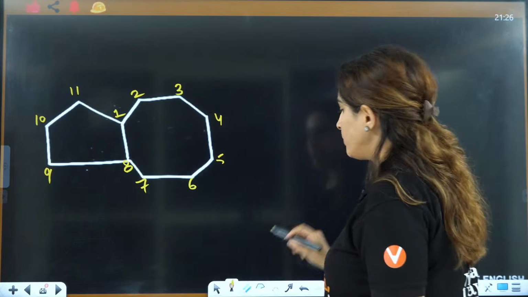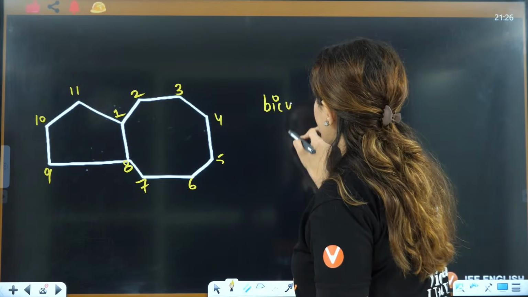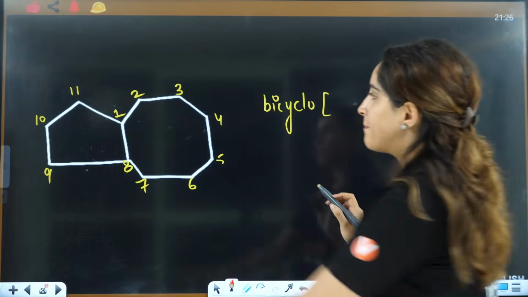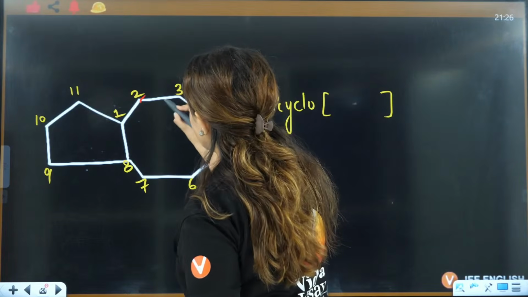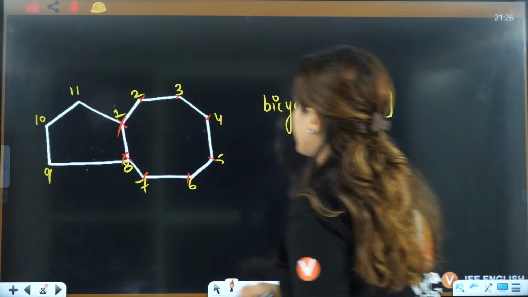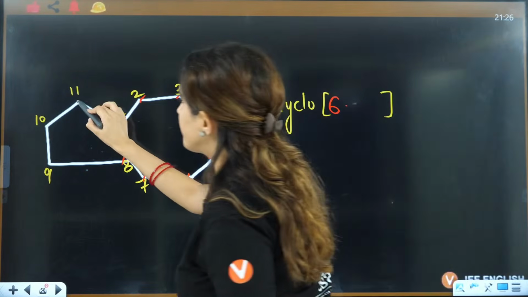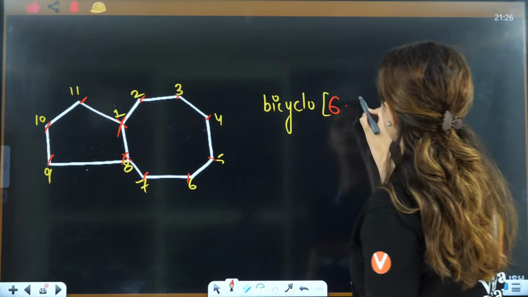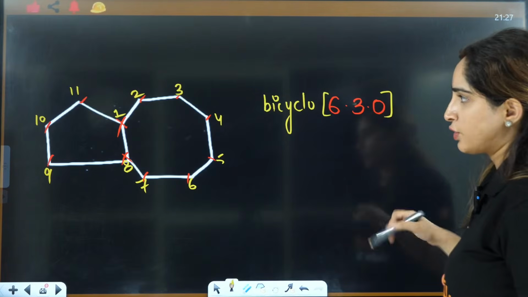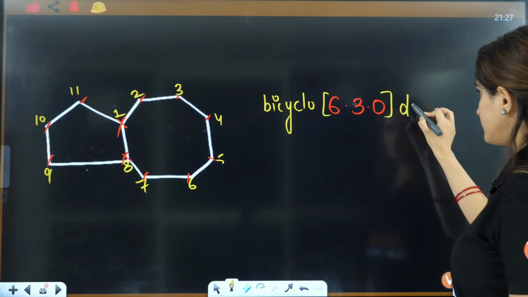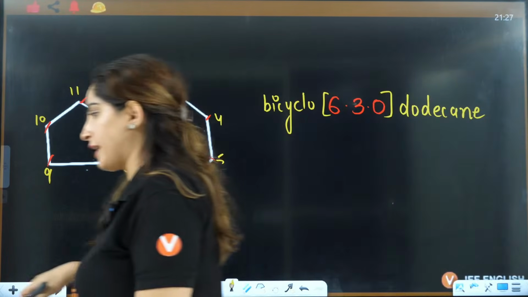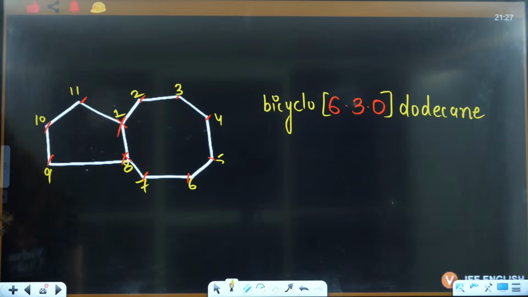So here what you will do? Again you will write bicyclo, then you will have this bracket, and in that bracket you will write maximum, minimum. So here you have 1, 2, 3, 4, 5, 6, these are not selected, so 6, and here you have 1, 2, 3 and no bridges, so 0. Total you have 11, so it is dodecane. For 11 you have dodecane.